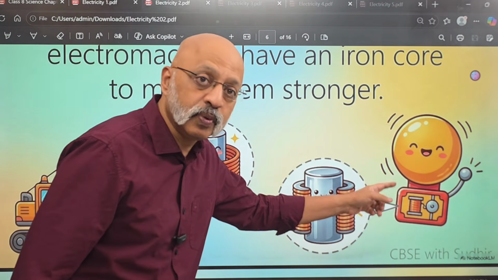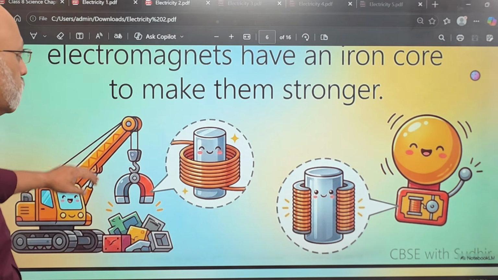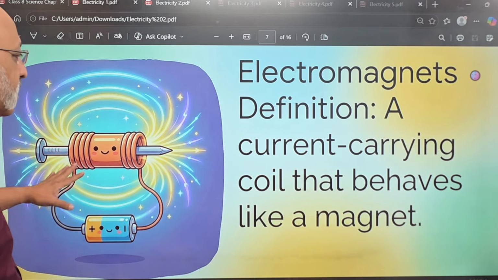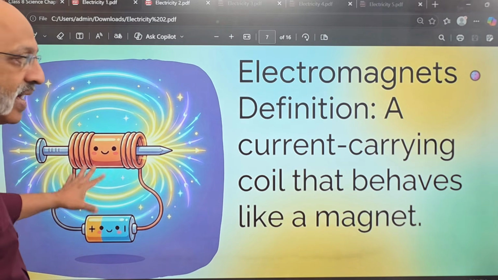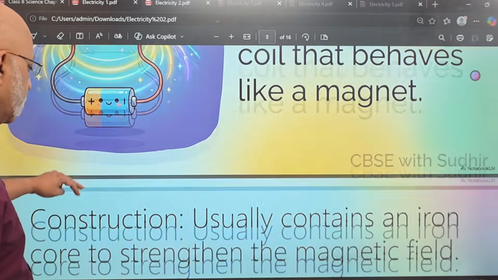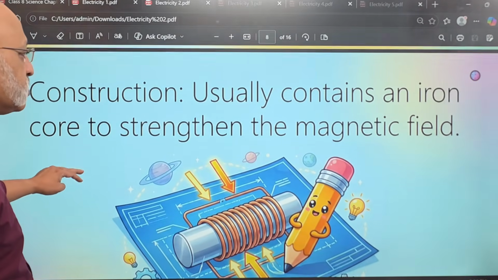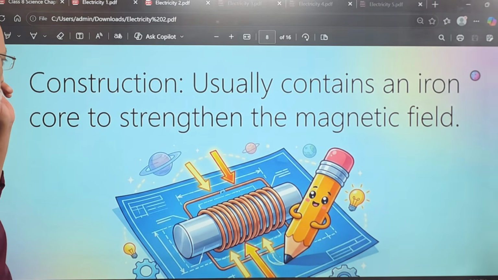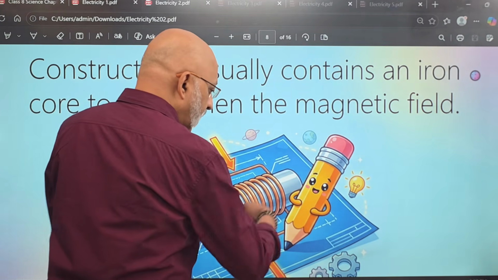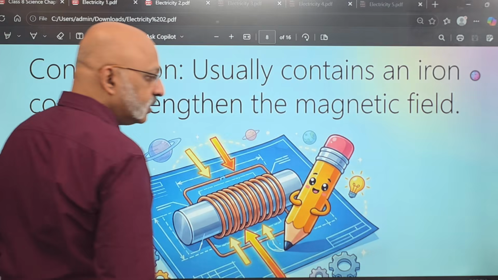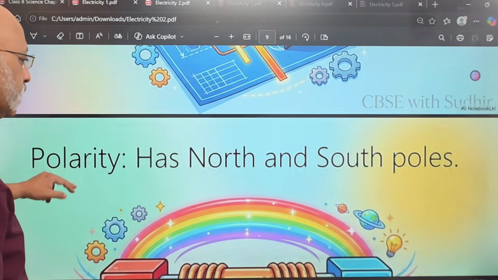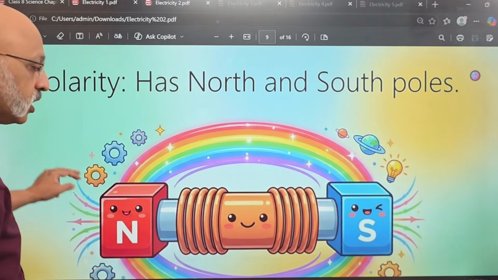The same is the case with the electric bell, which I just now told you about. Now, electromagnet's definition: a current carrying coil that behaves like a magnet. That is the definition of an electromagnet. How is it constructed? It usually contains an iron core to strengthen the magnetic effect. This is the iron piece, and around that is the coil, and that strengthens the magnetic field effect of the electromagnet. It has a north and south pole.